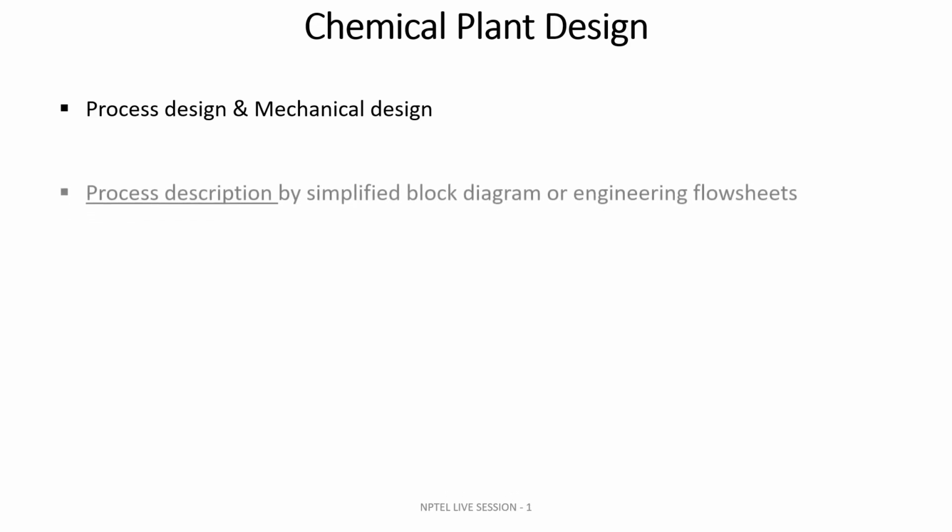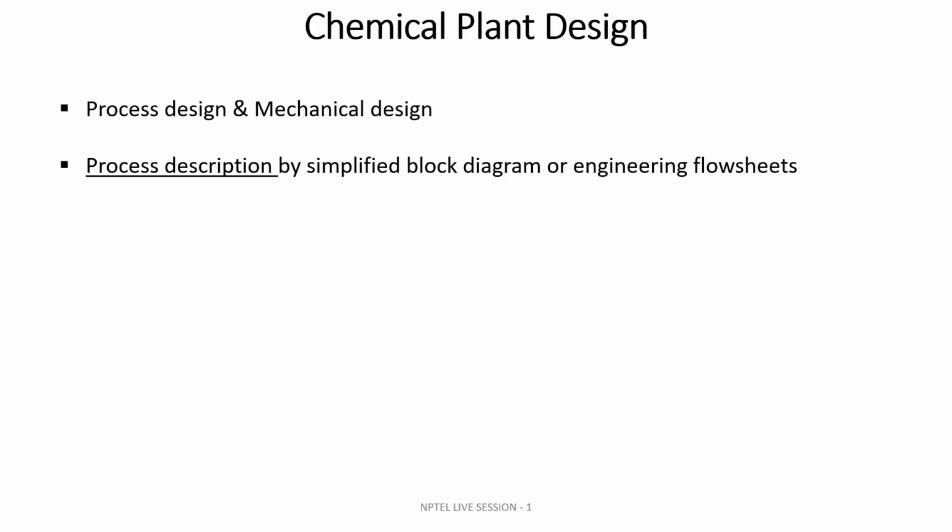Focusing on the process design, it involves a process description. In a simplified and very convenient way, we do block diagrams. Block diagrams involve introducing the feed, and by blocks, I will give an example in the next slide. So a block diagram is the simplest way to describe a chemical process. Another one is the engineering flow sheet.